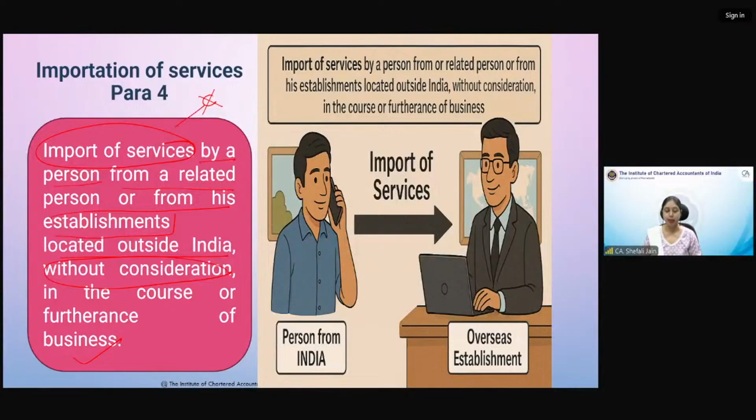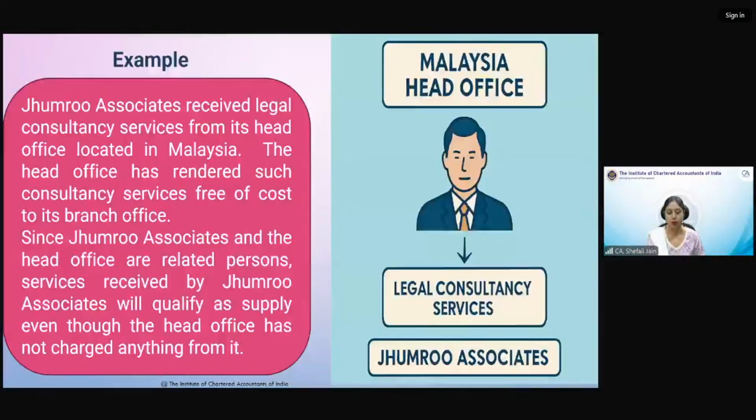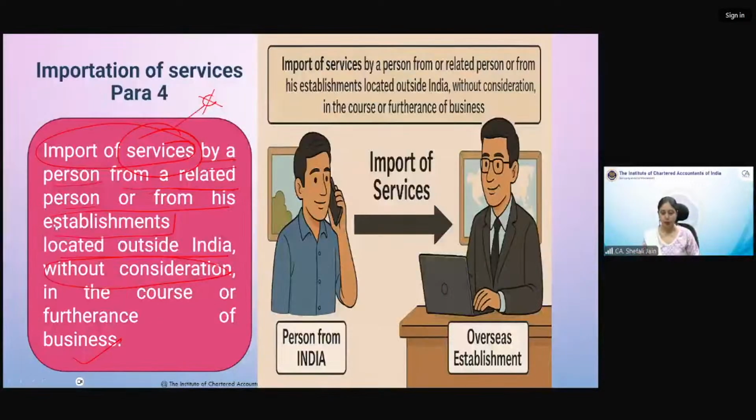Only services are being covered here. Then services are being received from a related person or from his establishment outside India. Okay. Now import of services.